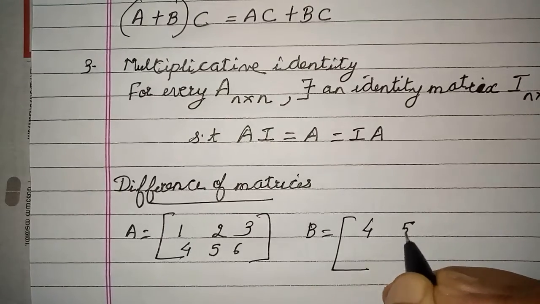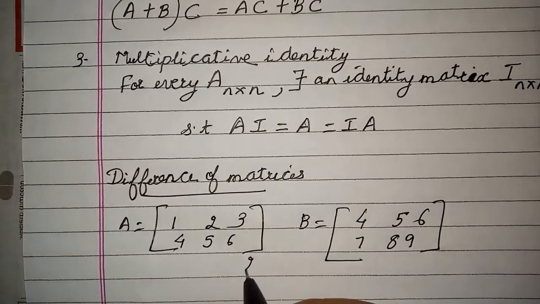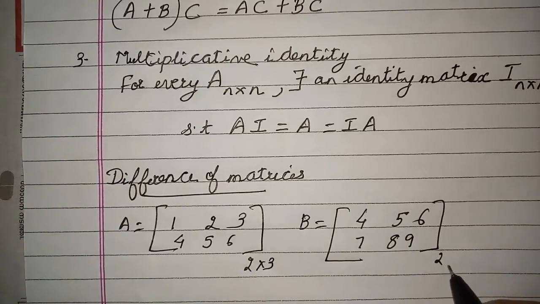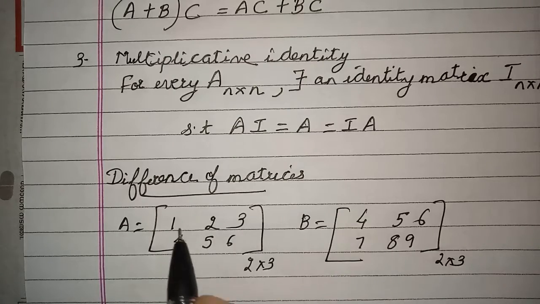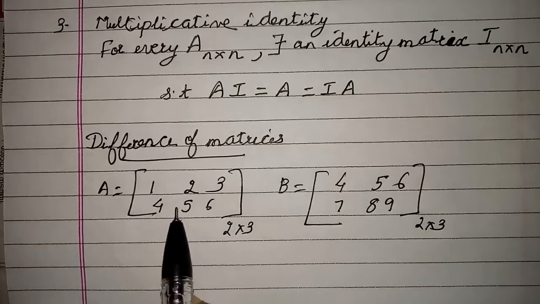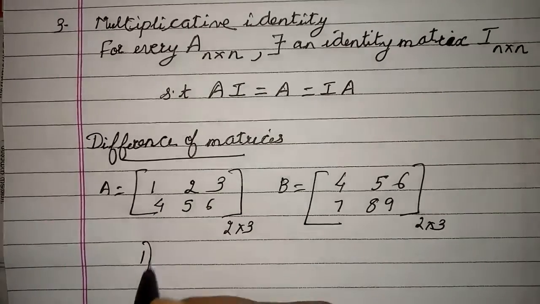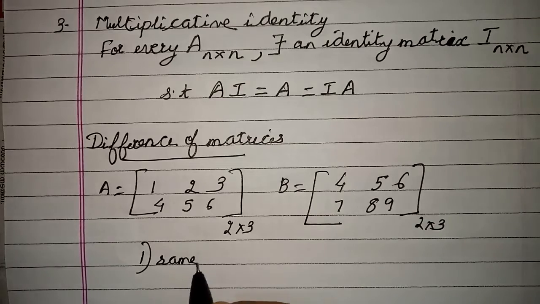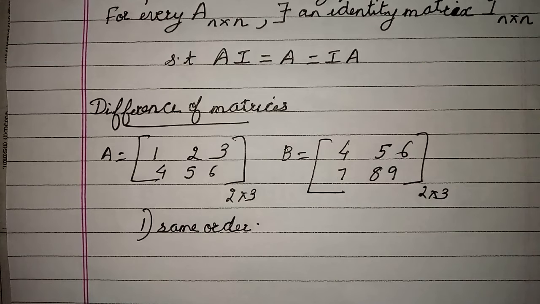If you remember, I can add two matrices only if they are of the same order, because only then can I add elements at the respective positions. Similarly here, children, you can subtract or take the difference of two matrices provided they are of the same order. So addition of matrices and difference of matrices are both one and the same.